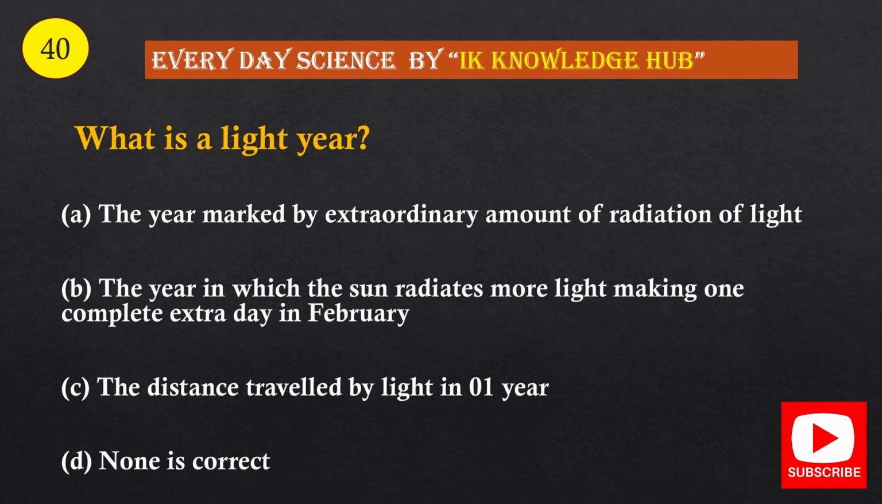Question number 40. What is a light year? Option A, the year marked by an extraordinary amount of radiation of light. Option B, the year in which the sun radiates more light, making one complete extra day in February. Option C, the distance traveled by light in 1 year. Option D, none is correct. And the correct option is option C, the distance traveled by light in one year.